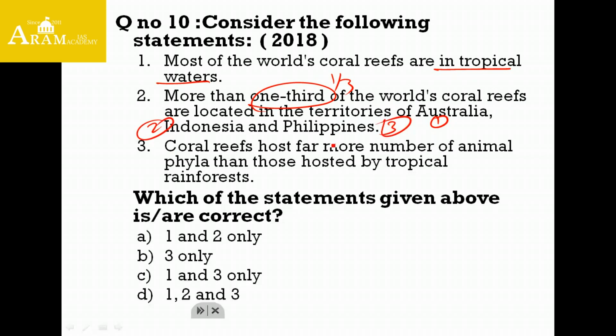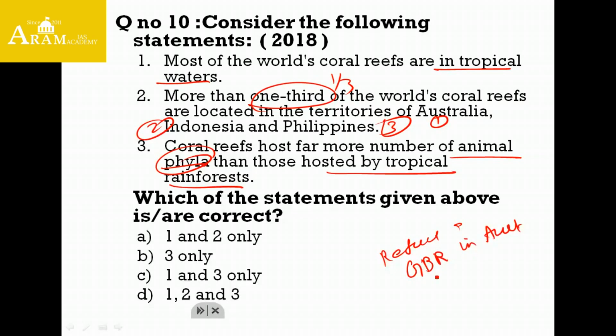Third, coral reefs host more animal phyla than those hosted by tropical rainforests. The reason for asking this question is that there was a reduction of the Great Barrier Reef in Australia due to climate change and global warming. Because of that, this particular question is framed by UPSC. Now coming to the coral reefs, the first statement: most of the world's coral reefs are in tropical water.